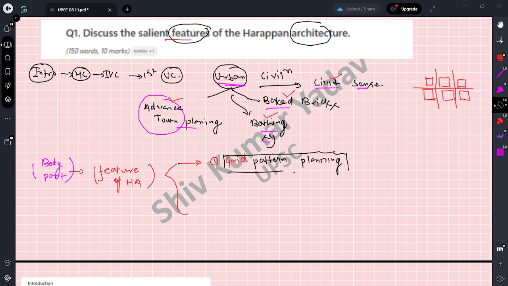How I'm writing is just reflecting the best way of writing. It's impossible to write it line by line, there is no time. You have only 7 minutes to write the answer for a 10 marks question. So you write the introduction in bullet points, and after that you have to write the body parts also in bullet points. What you have to write next: the first one is rectangular blocks.